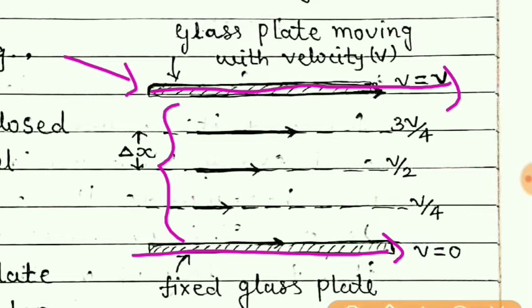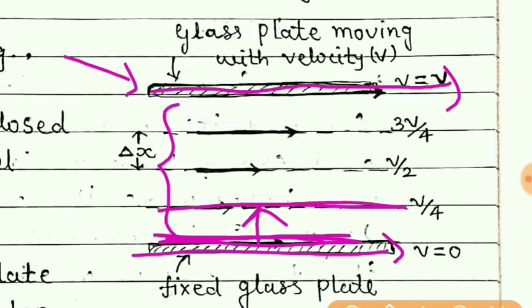The fluid which is in contact with the fixed glass plate will remain stationary, but the layer of the fluid above this stationary fluid will move with some velocity, and that velocity will go on increasing.